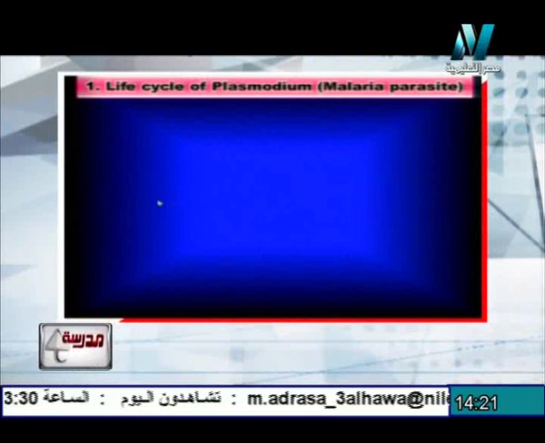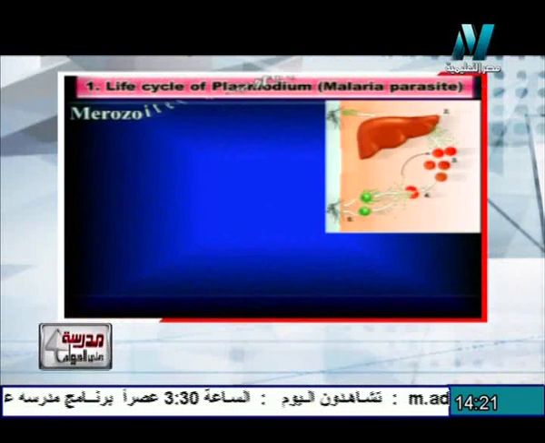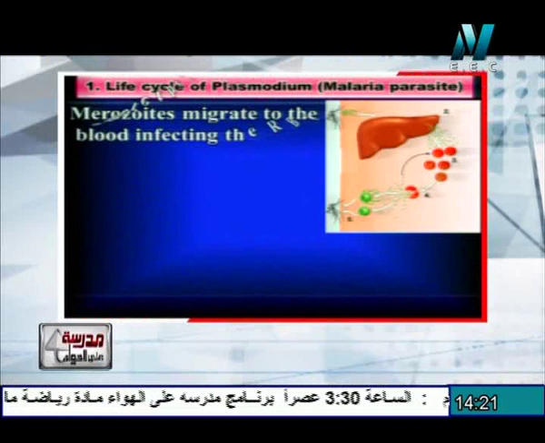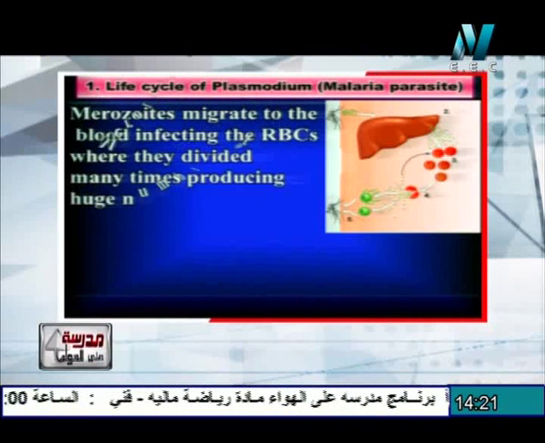But in the case of the reproduction inside the female Anopheles mosquito, it starts with sexual reproduction, followed by asexual reproduction. So what about the cycle of the plasmodium, which causes malaria disease, inside the human body?